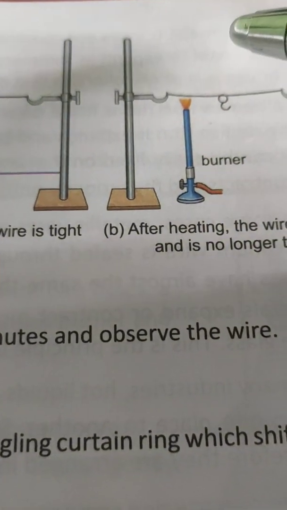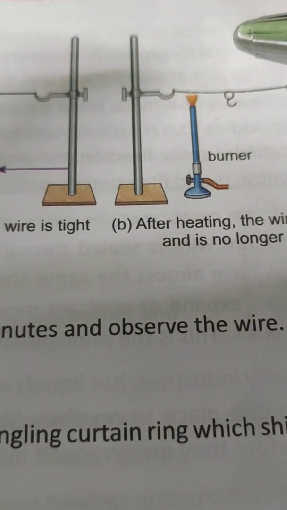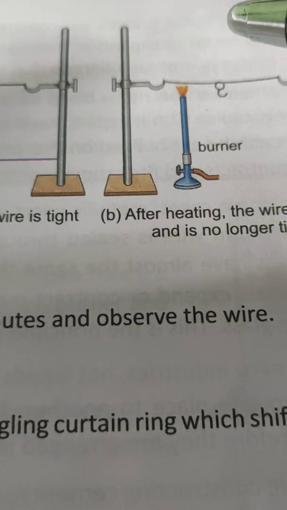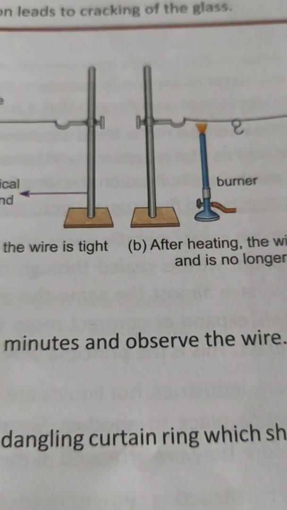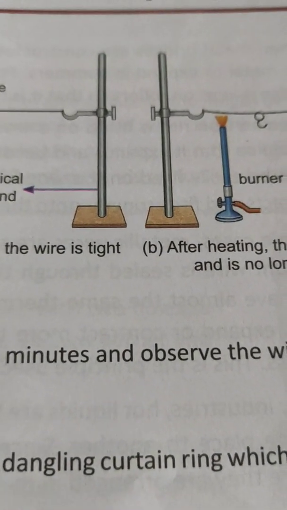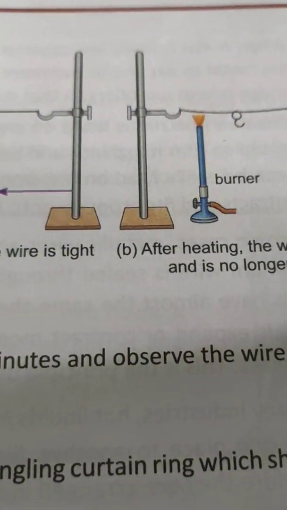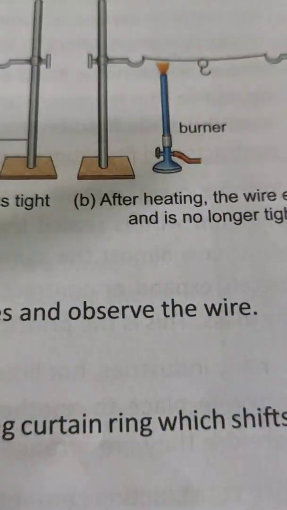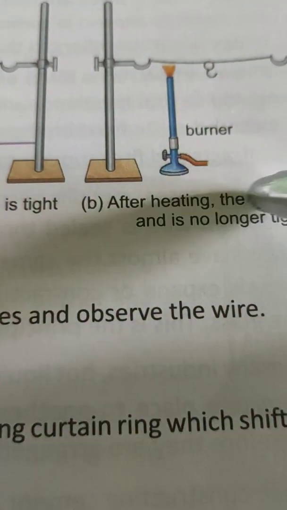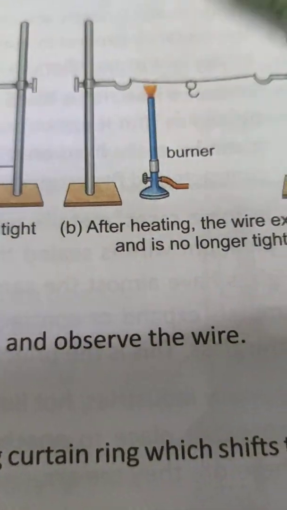When extremely hot milk or tea is poured into a glass tumbler, it often cracks. No? It often cracks because glass is a poor conductor of heat and the inner surface of the tumbler expands more than the outer surface. This unequal expansion leads to cracking of the glass.